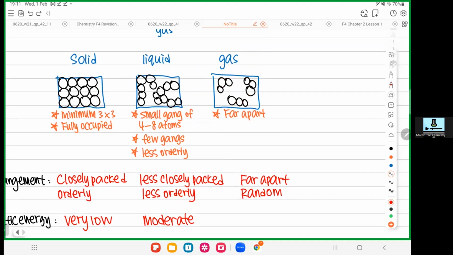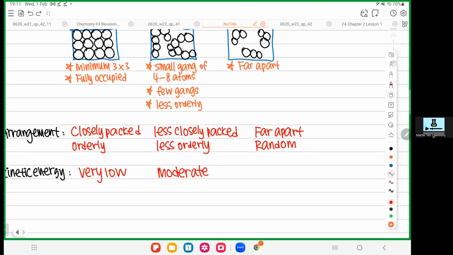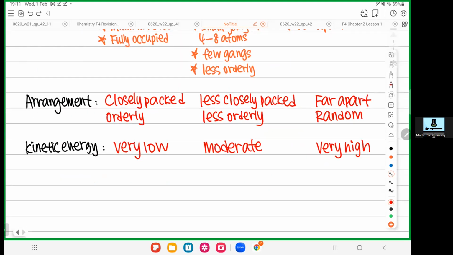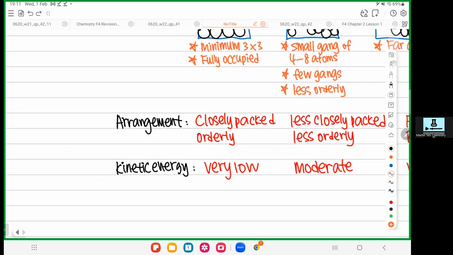So gas, they can move here and there. If they can move a lot, it means you have a lot of energy. You can say very high. If you don't want to put the word very, you just use the word high, also can. You can say low, moderate, and high. Without the word very, it's okay. So next one, you need to know something about the force of attraction.